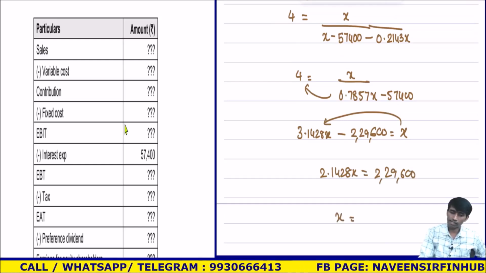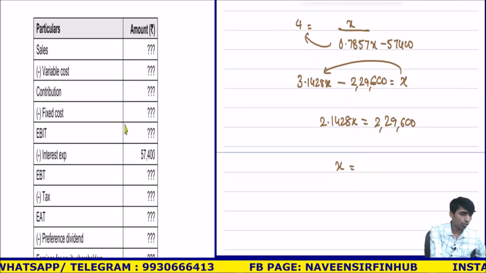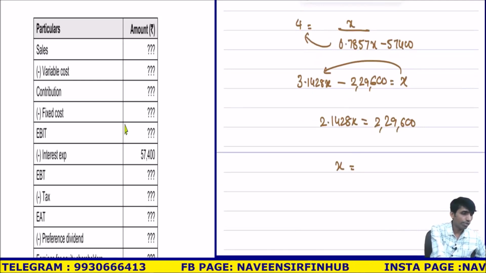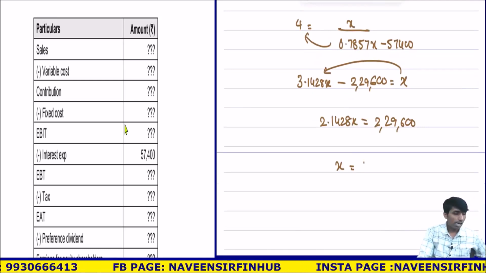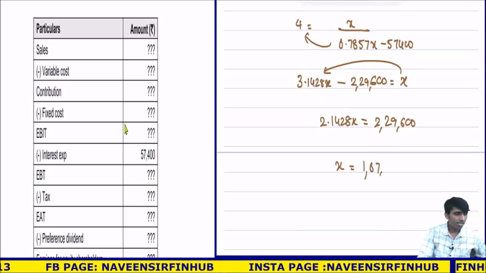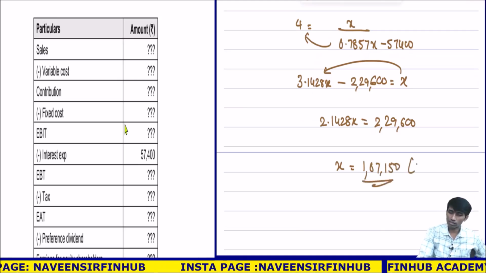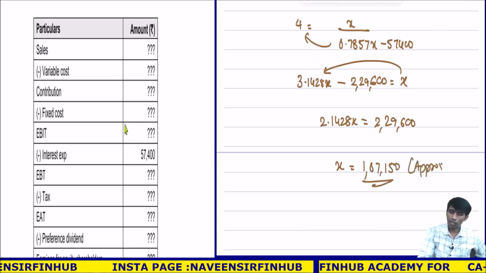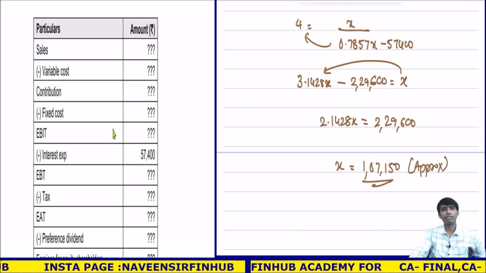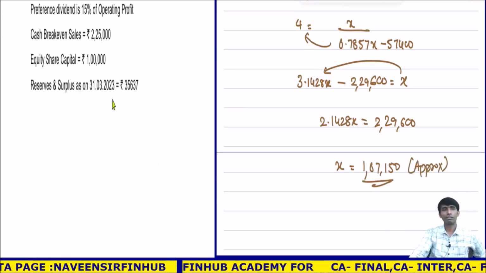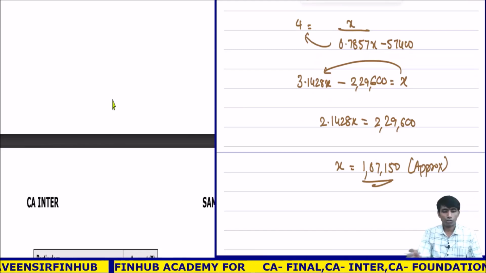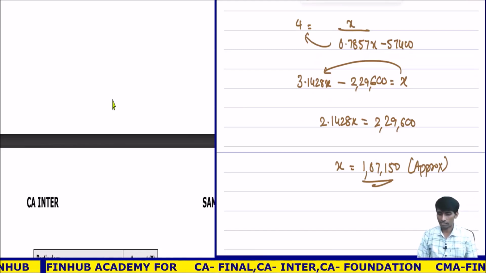What is my X? 2.1428, wow, I'm getting 1,07,000. I'll take 150 approx. I rounded it off. 149 I was getting, 149.5. I took it to round it off. Maja aa raha hai. Understood? I'm enjoying it. Okay, so I'll take 1,07,150.